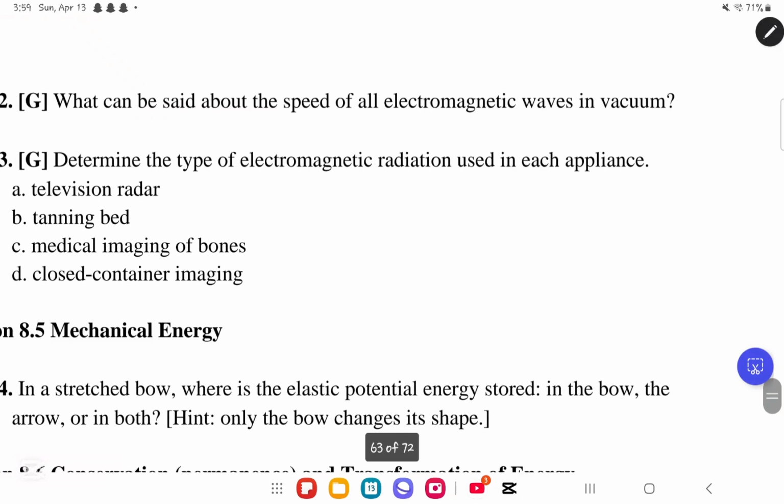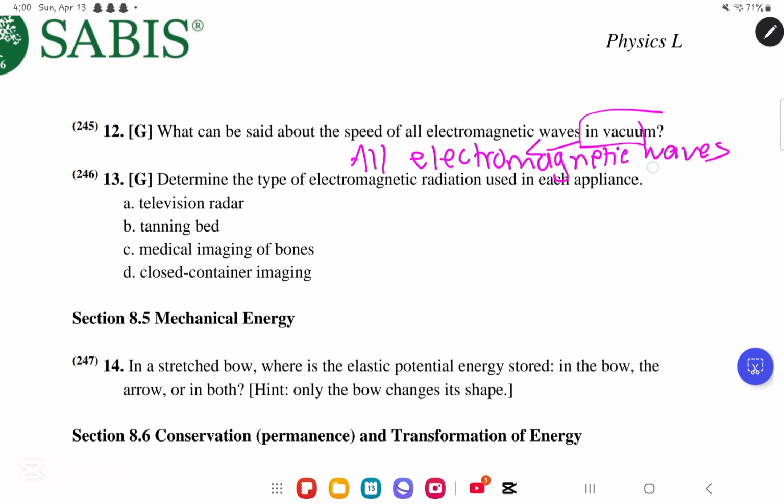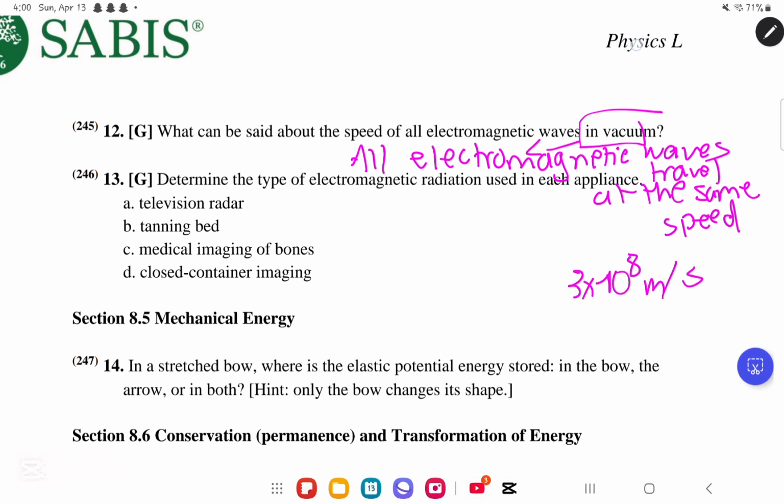Alright, let us move on to CQD number 12. They said, what can be said about the speed of all electromagnetic waves in vacuum? In vacuum, all electromagnetic waves travel at the same speed, which is the speed of light, which is 3 times 10 to the power of 8 meters per second.